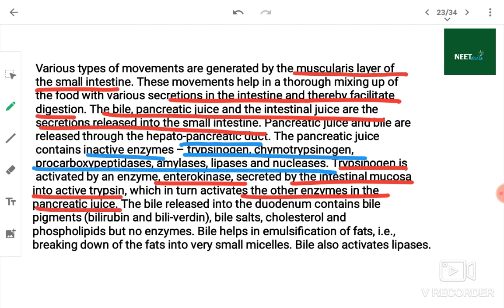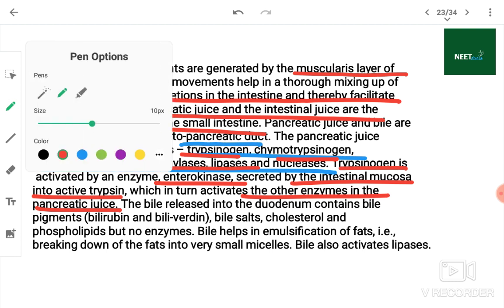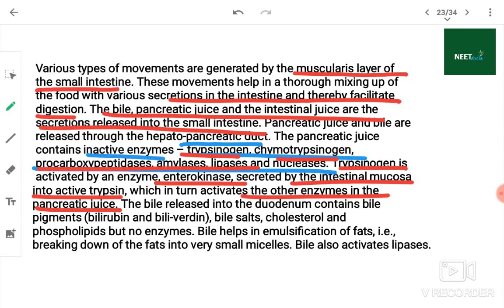In the pancreatic juice we have inactive enzymes like trypsinogen, chymotrypsinogen, procarboxypeptidase, amylase and lipase, which will later be converted into active enzymes by the action of trypsin. The bile released into the duodenum contains bile pigments. See now, pancreatic juice is done.